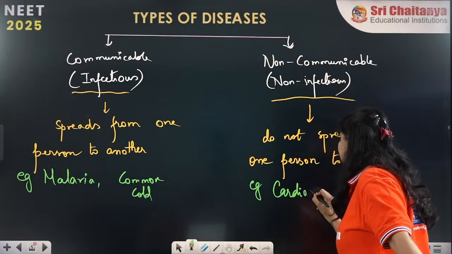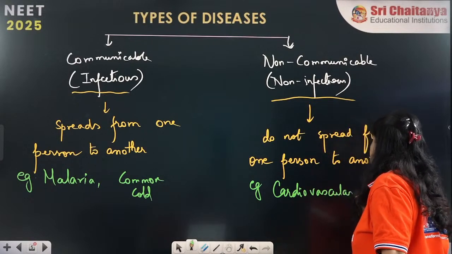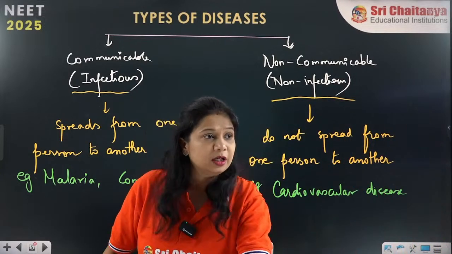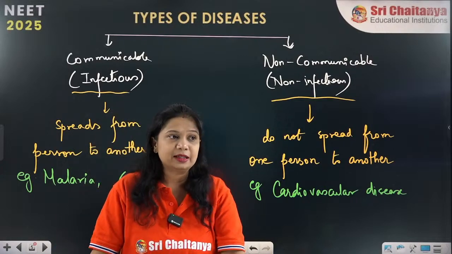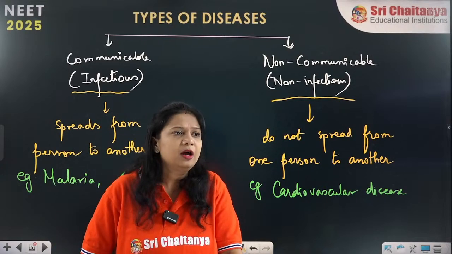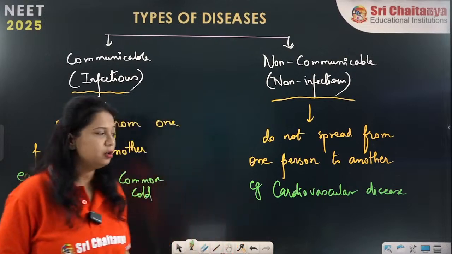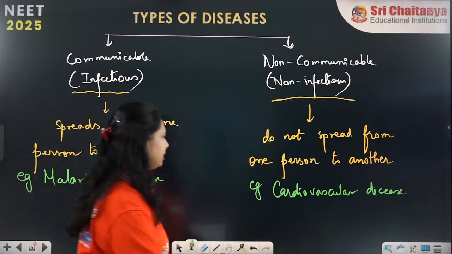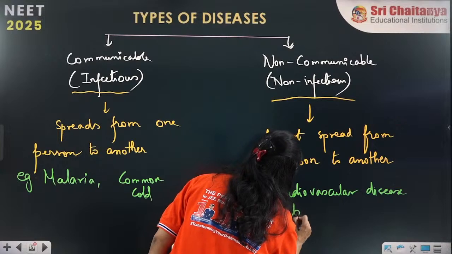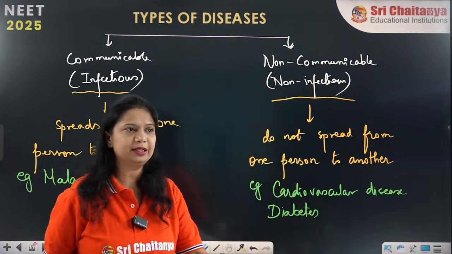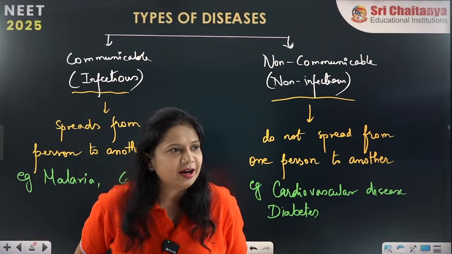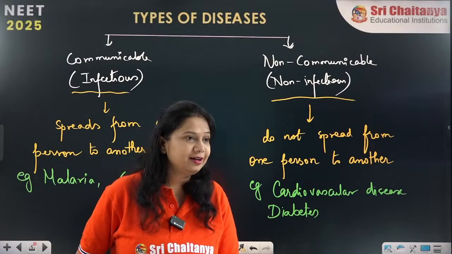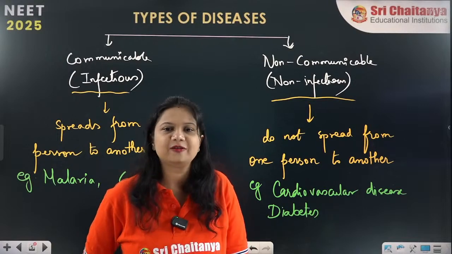Can you tell me an example of cardiovascular disease? Who is going to answer me first? What is the example of cardiovascular disease? Okay, I'll wait for that. Other than cardiovascular disease, diabetes is another example of non-communicable diseases. Okay, heart stroke, yes, very good. Cardiac arrest, muscle pain, heart attack, very good. So you all know what cardiovascular diseases are.